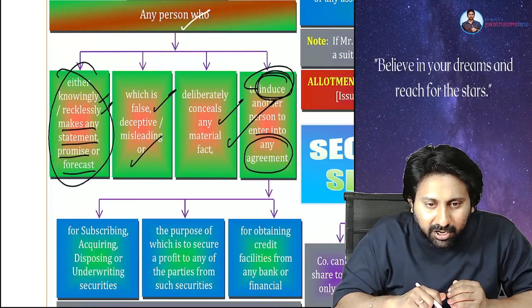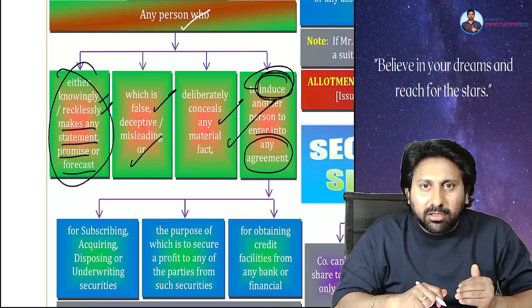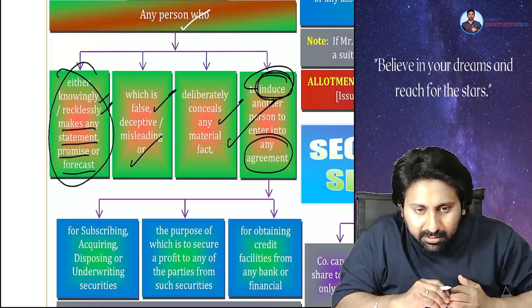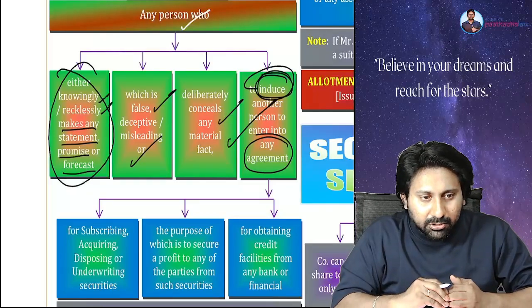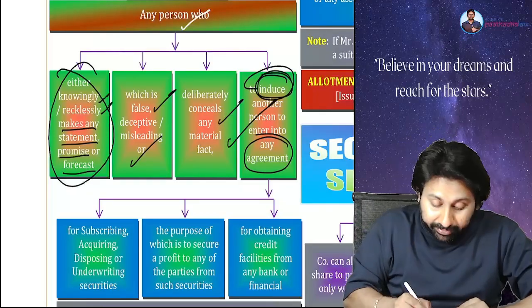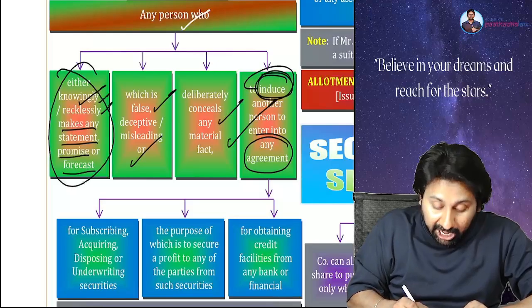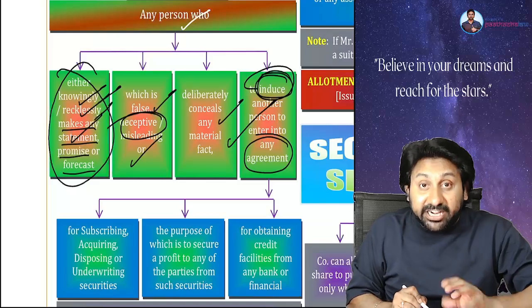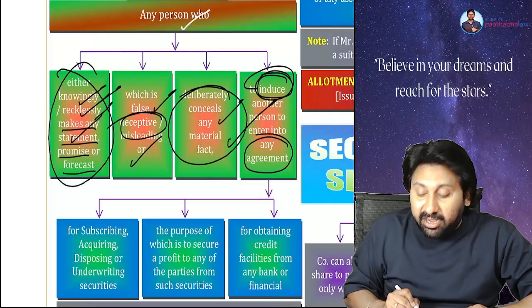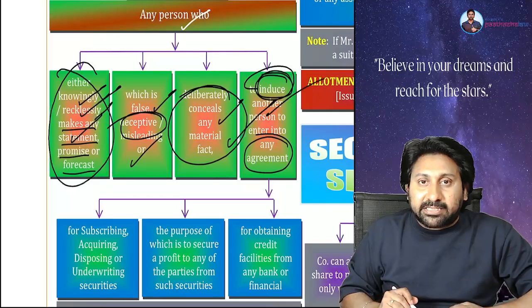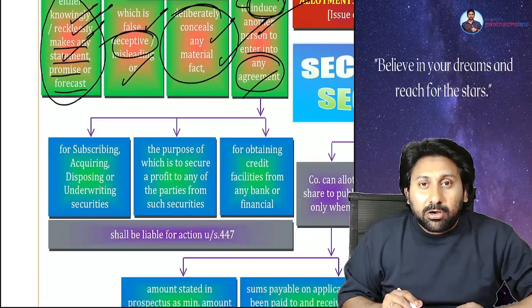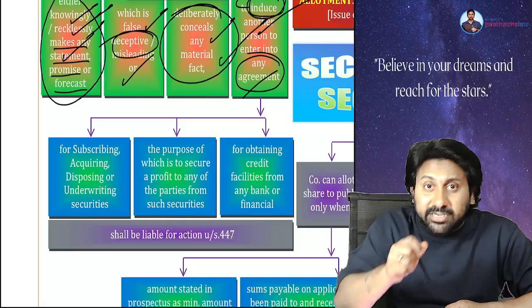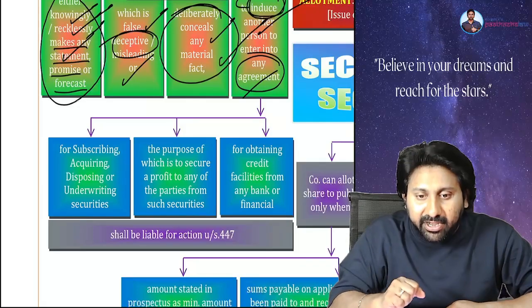Did you understand the point or not? How do you know? Even the chairman of TCS doesn't know what the next share price will be. So don't try to induce people by knowingly or recklessly making any statement which is deceptive, cheating, and conceals material fact, inducing another person to enter into any agreement. Do you know what a dangerous agreement Indian public are entering into, which led to some suicides also in India? Banking transactions.